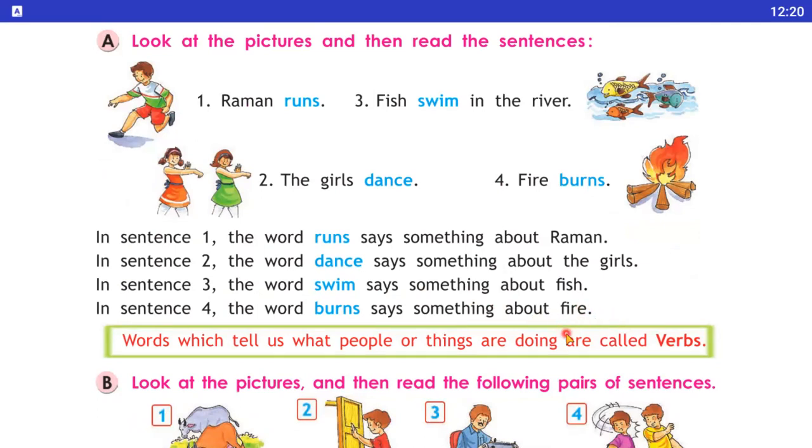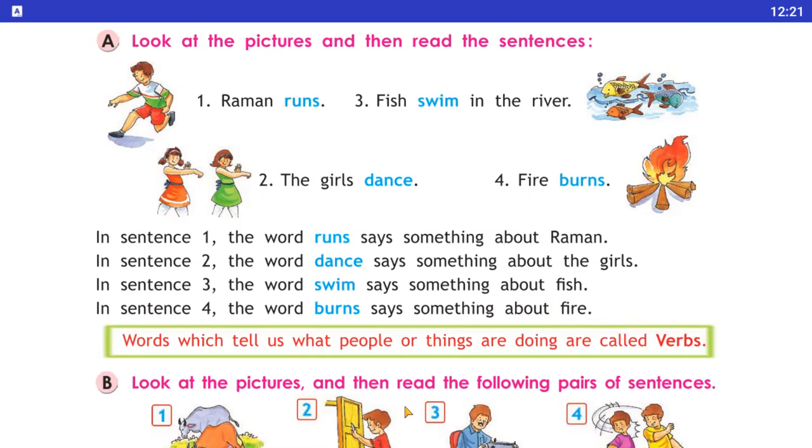So now students, you notice that the blue words, run, dance, swim and burns, are the verbs. Verbs क्या होती है? Action words होते हैं. Okay students, जो क्या करते हैं, जो sentence जो हम जो write down करते हैं उसके अंदर उसकी जो activity होती है वो बताते हैं. So in the first sentence Raman runs, what does Raman do, what is the activity of Raman, Raman runs. Okay students, so now the words which tell us what people or things are doing are called verbs.